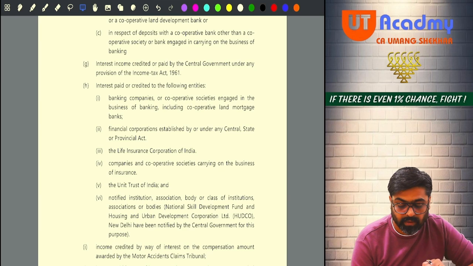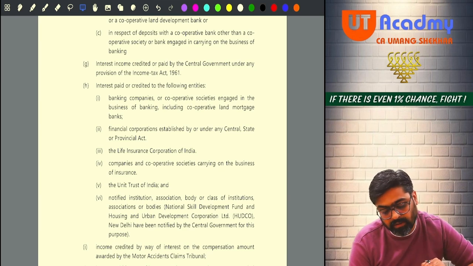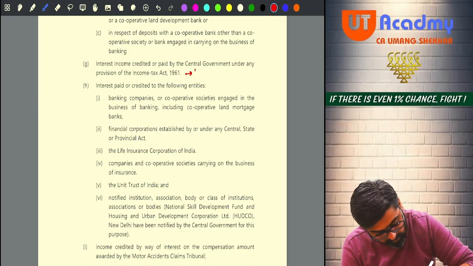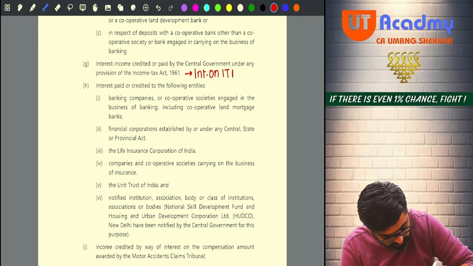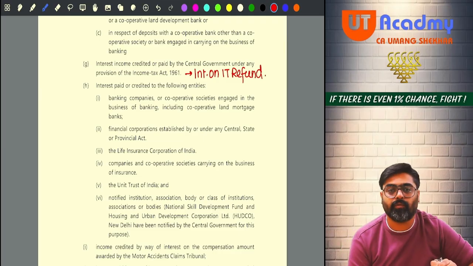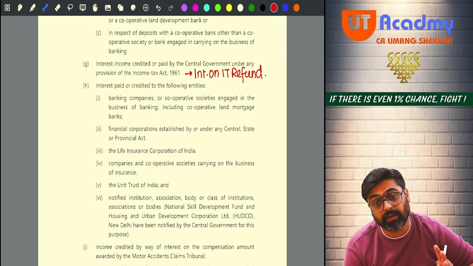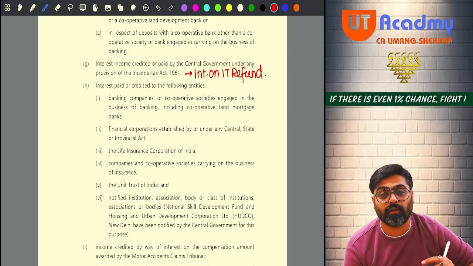Interest income credited or paid by the central government under any provision of the Income Tax Act. Please write down. Interest on income tax refund is the best example for this. So as per the income tax provisions, the central government is giving interest to someone.